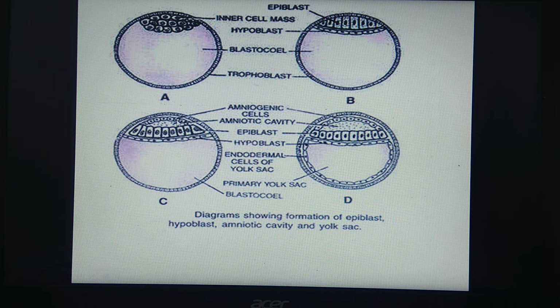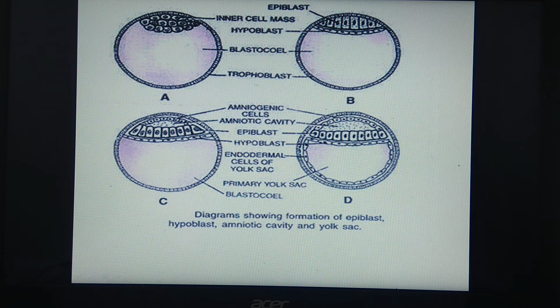And these amniogenic cells later on divide and redivide. That means they undergo mitotic division and form a layer which is called the amnion. Here, the amnion develops from this, and it is called an extra embryonic membrane. Extra embryonic means in addition to the embryo, this membrane gets formed, and this membrane surrounds and protects the embryo. Remember, amnion is formed from amniogenic cells. What is the function? To protect the embryo.